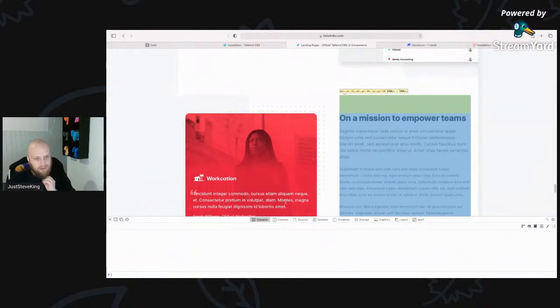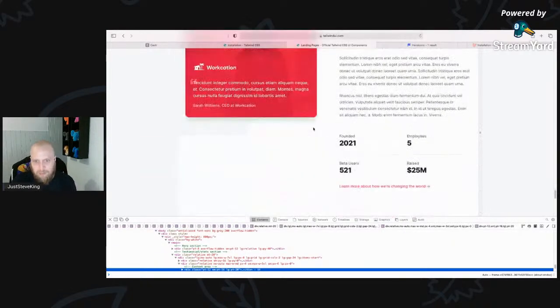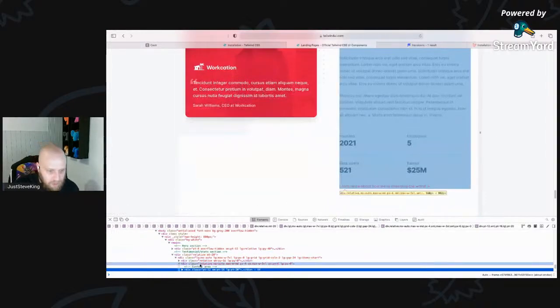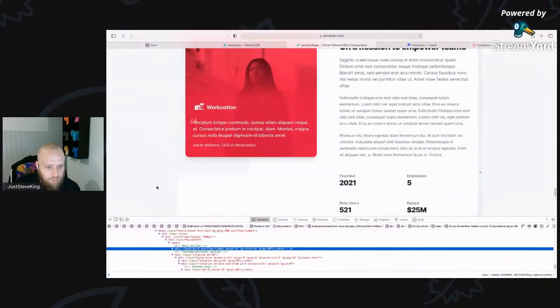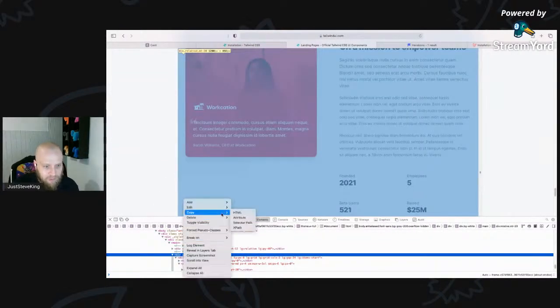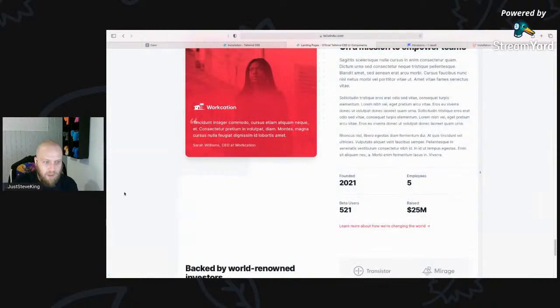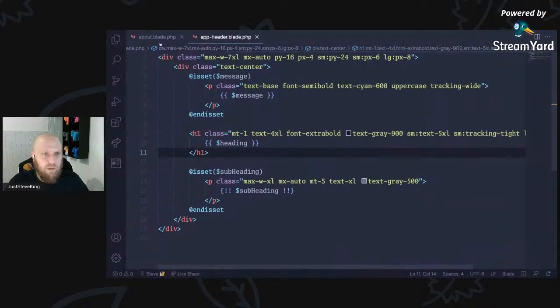So what we've got here is we're going to have like a quote from the founder. We've got a mission statement, and you've got some stats. And then we've got like learn more about this. That's all pretty cool stuff. This is what we want. Copy that HTML. We're going to change some colors. We're going to change some images. We're going to do some magic, but we'll get around to that.